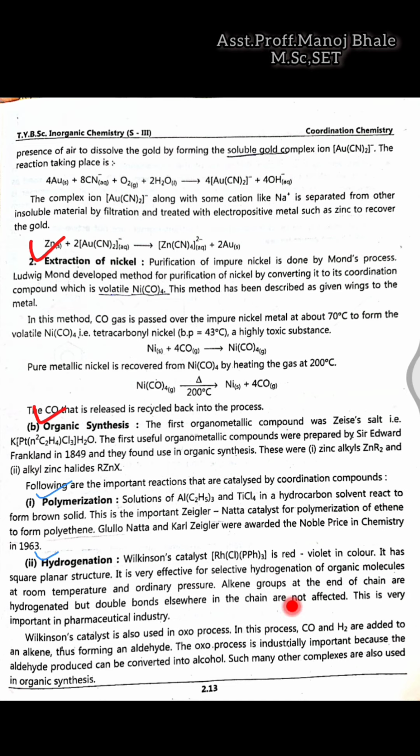Ethylene group, which is at the end of the chains, undergoes the hydrogenation. So the double bond does not affect the chain, and this is very important in the pharmaceutical industries. I have already discussed this use of the hydrogenation reaction. That means hydrogenation takes place at the end, and there is no effect on the double bond which is present in the chain.